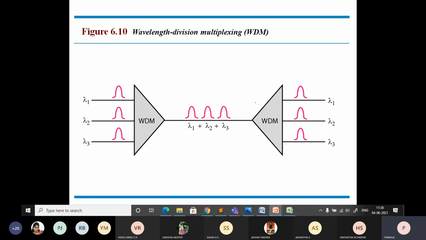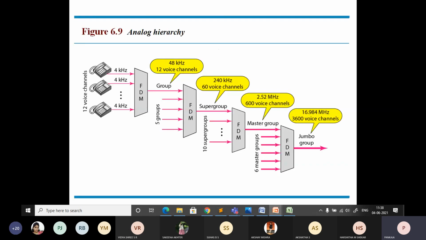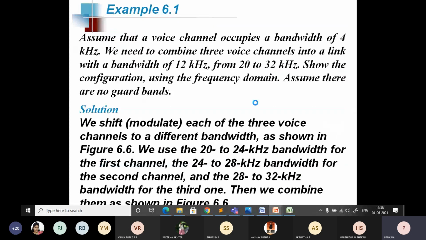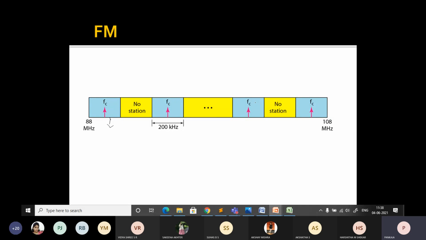So before going to this, let me explain where we'll use this FDM. A very common application is AM and FM radio broadcasting. So that is the application of FDM. Just note down, whenever you are learning some methods, always know where it is used. So that is FDM, frequency division multiplexing. It is used in AM, that is amplitude modulation, and frequency modulation.